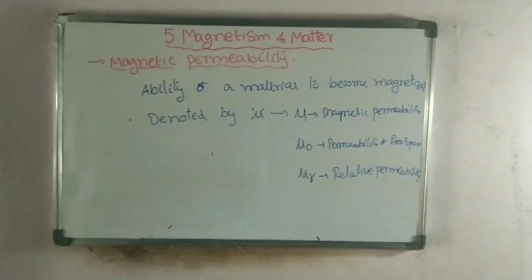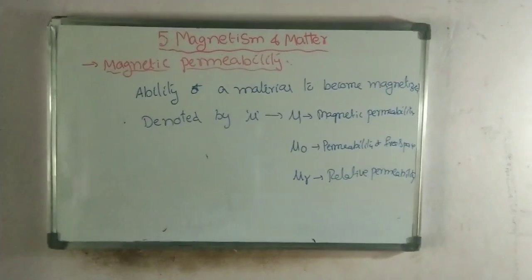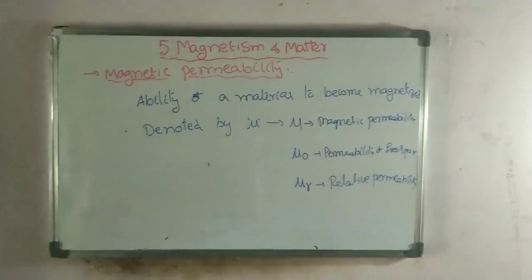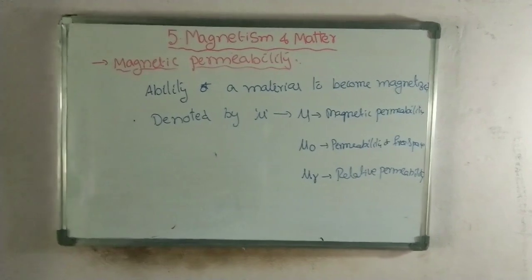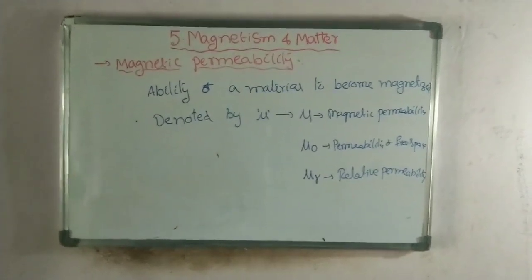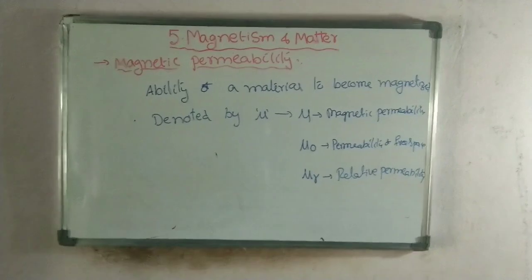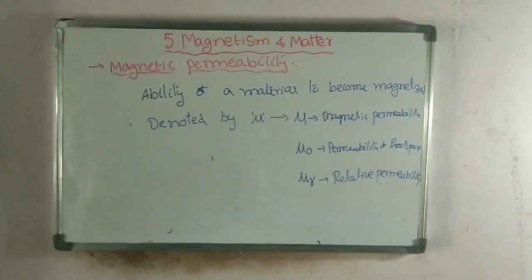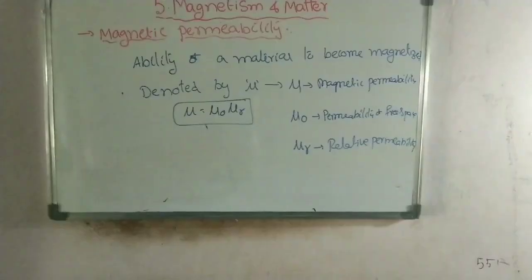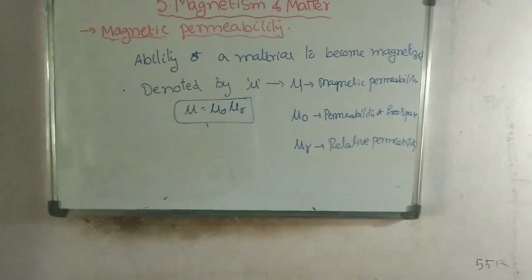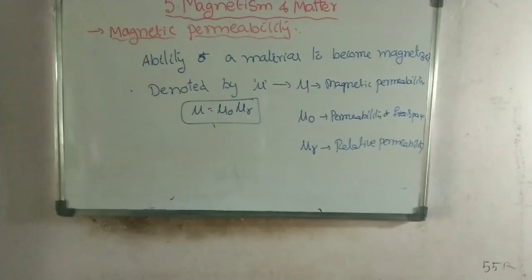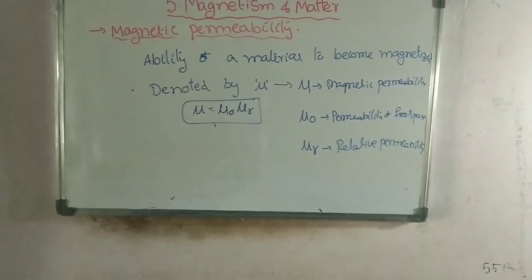Mu r is the relative permeability, meaning in vacuum we take mu naught, but if any medium is taken, we represent it as mu r. And we write the magnetic permeability as the product of the permeability of free space and the relative permeability, that is mu equal to mu naught into mu r.